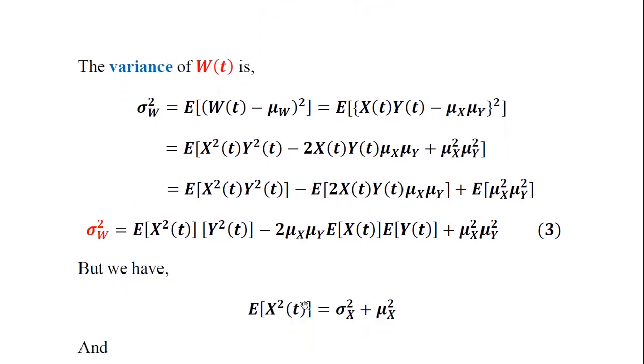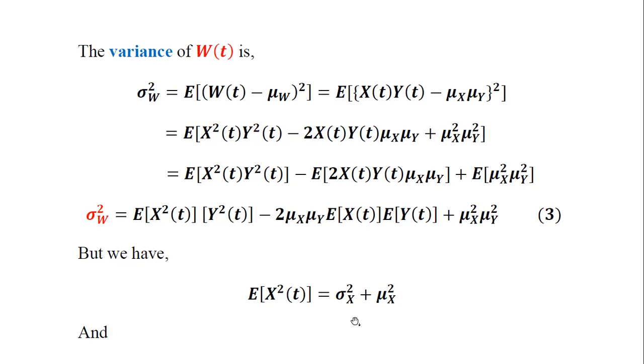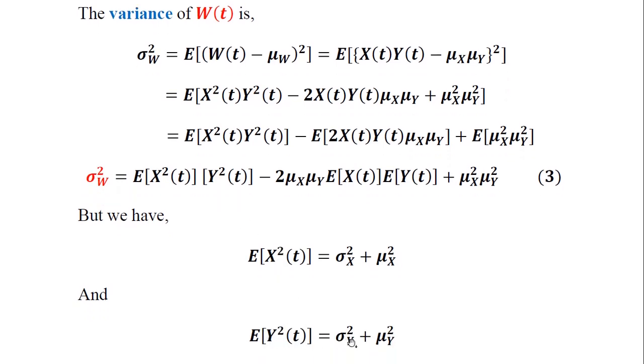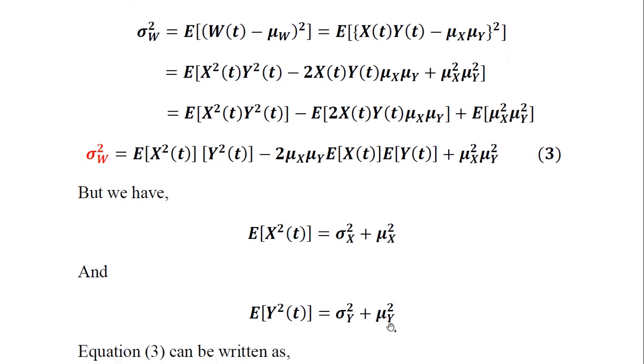But we know that expectation of x square of t is equal to sigma x square plus mu x whole square. So therefore we have the square of the mean value added with the individual variance of x here. Likewise, even for y we can write here E of y square of t is equal to sigma y square plus mu y square here. So therefore expectation of square of the individual random processes has been written as below.